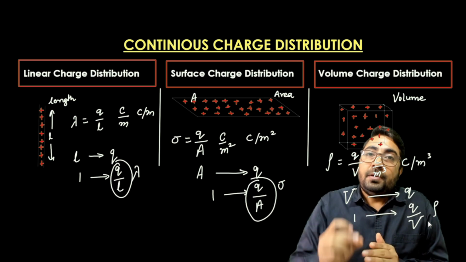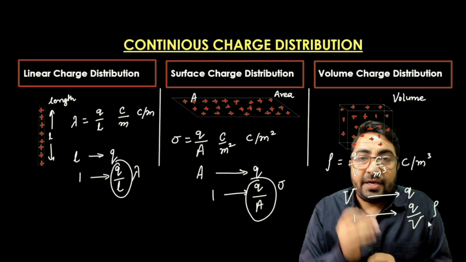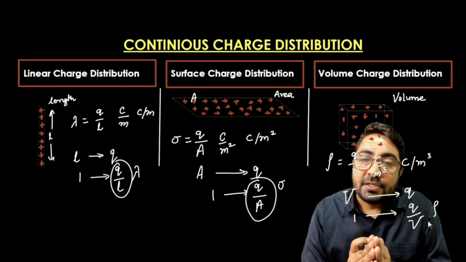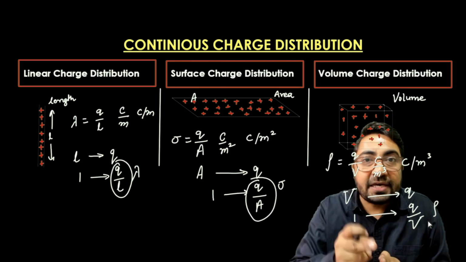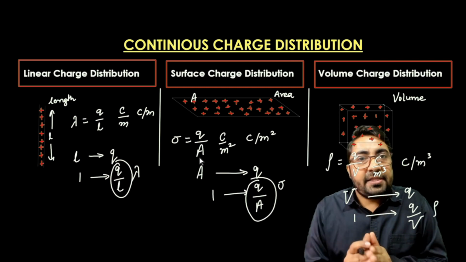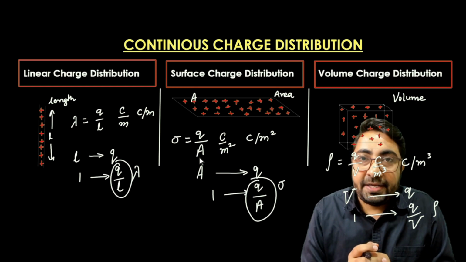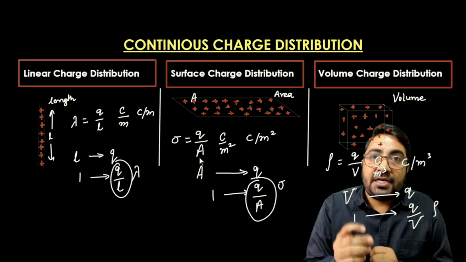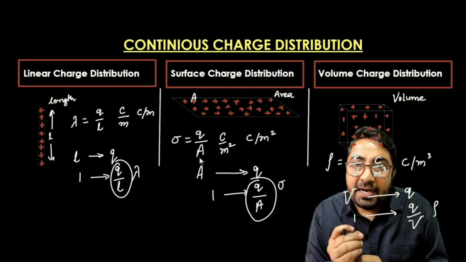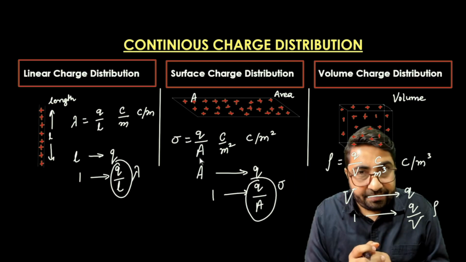Now if we know the charge densities, whether linear, areal or volumetric, how can we calculate the total charge over the given length, area or volume? Since the densities, lambda, sigma and rho, are constant quantities because the charges are distributed uniformly, the ratios Q by length, Q by area and Q by volume are constant.